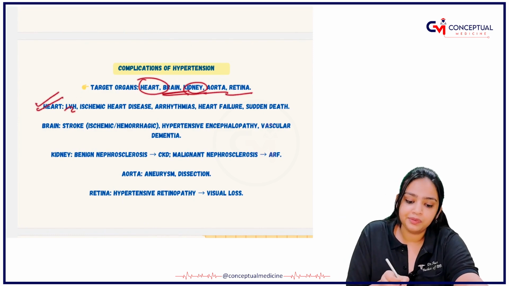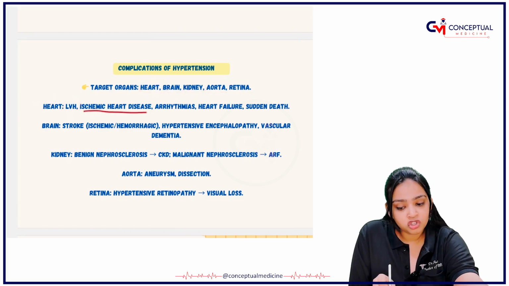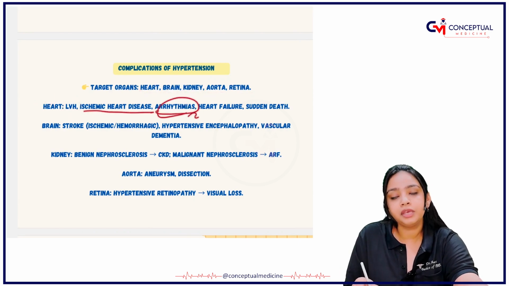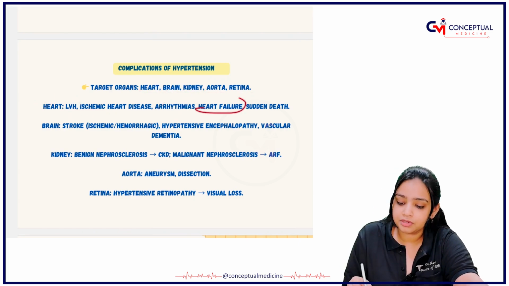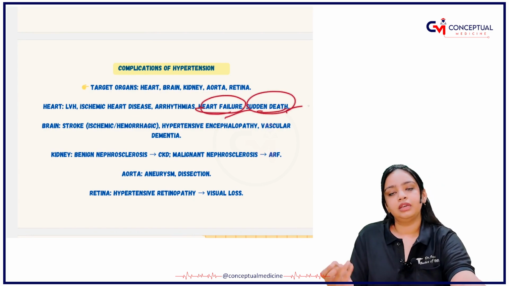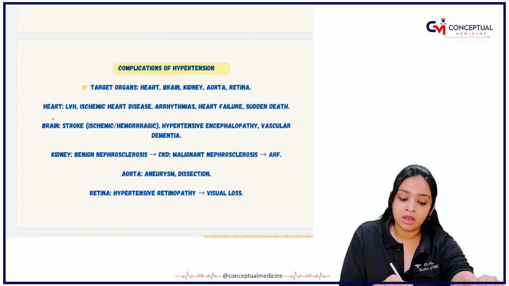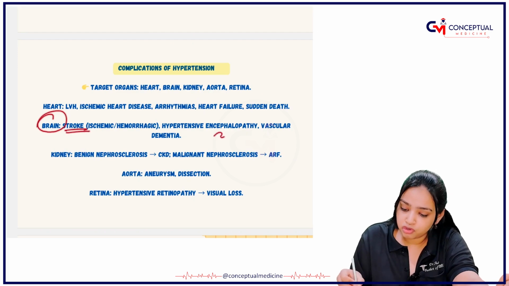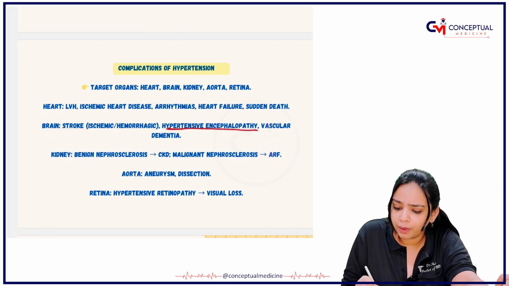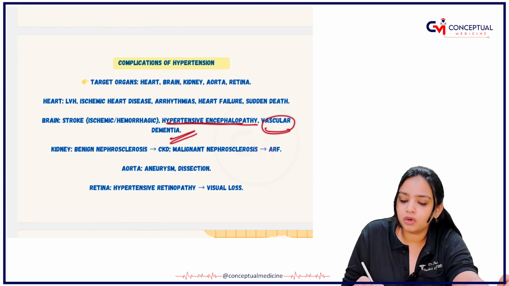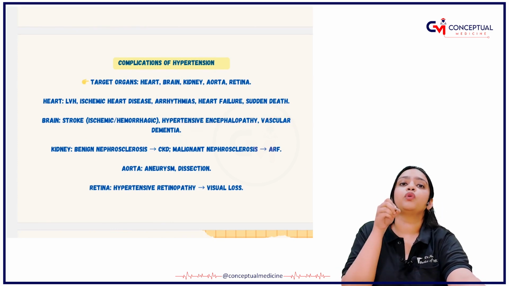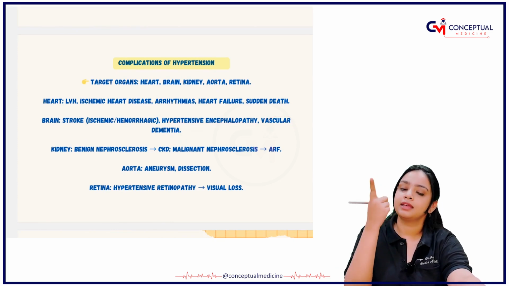In the heart, you will have the left ventricular hypertrophy, ischemic heart disease, arrhythmias, irregular rhythms, heart failure. Finally, there will be sudden death. In the brain, the person will have stroke, hypertensive encephalopathy, vascular dementia. We will read about all these disorders in our CNS chapter.